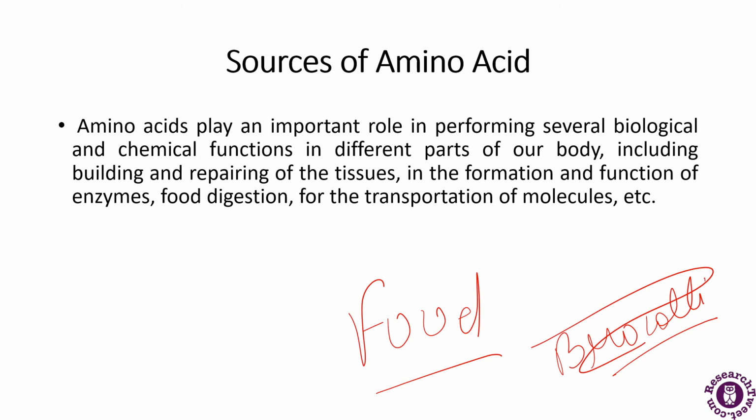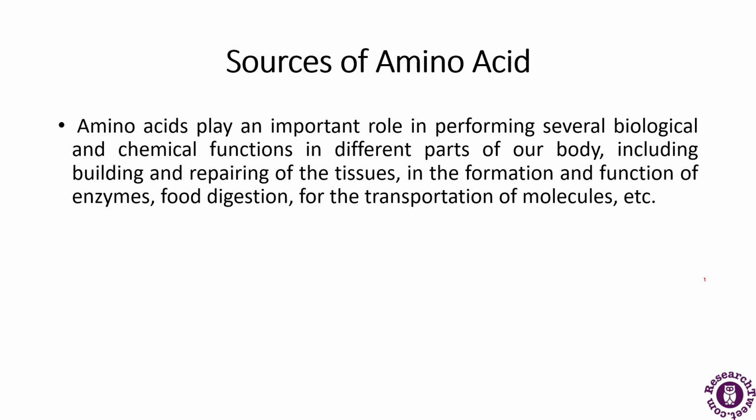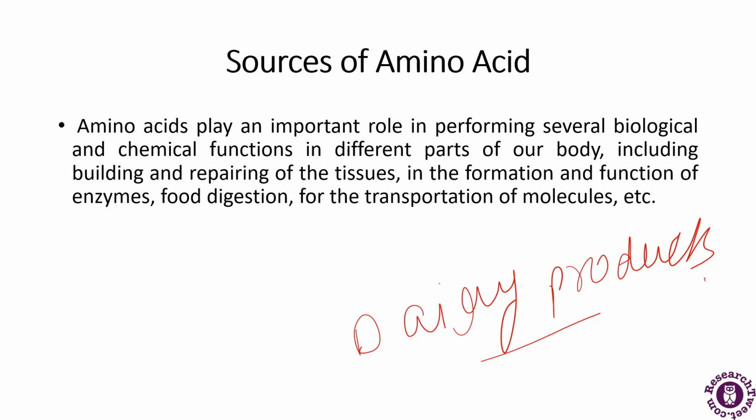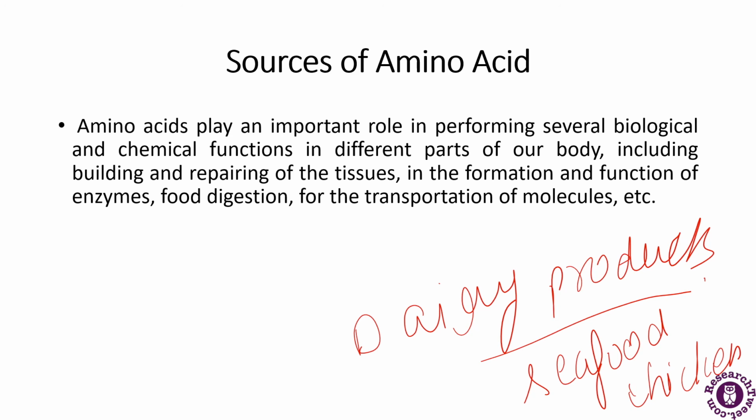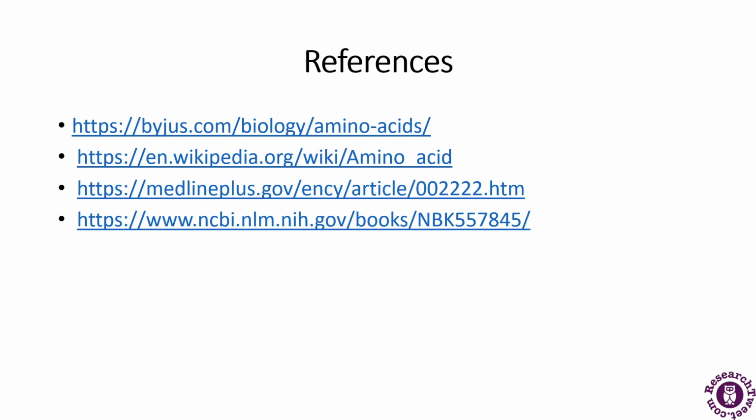Other animal products that are rich in amino acids include dairy products, eggs, seafood, chicken, meat. So these dairy products and animal products are rich in amino acids. So these are some of the sources of amino acids. So this was all about amino acids. These are some of the references.